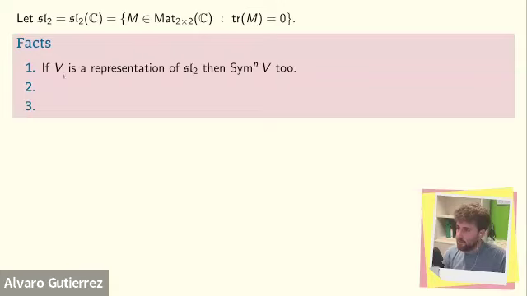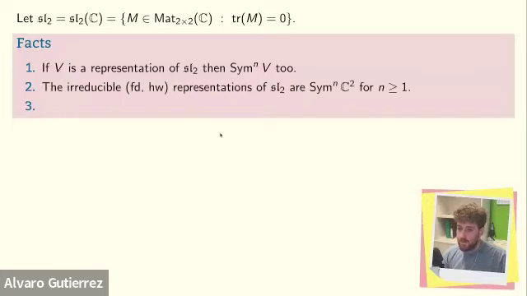These facts are the important part. The first thing is that if I have a vector space in which SL2 is acting, that's a representation of SL2, then I can take the symmetric power of this vector space, and I still have a representation. The next fact is that the irreducible representations are constructed exactly in this way.